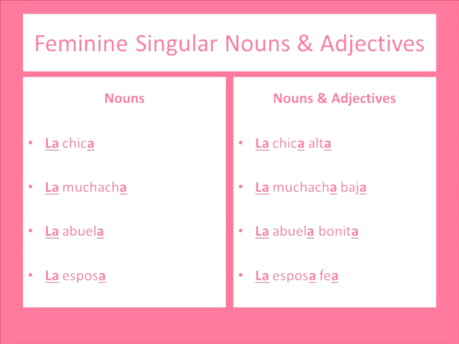La chica alta, the tall little girl. La muchacha baja, the short, older teenage girl. La abuela bonita, the beautiful grandmother. And la esposa fea, the ugly spouse or the ugly wife.